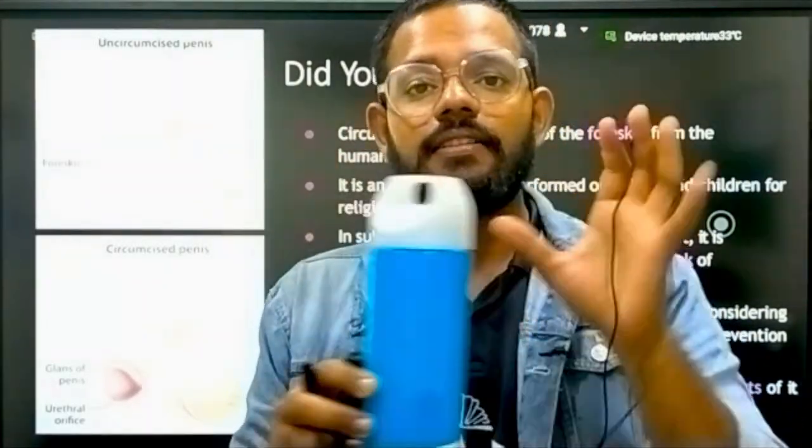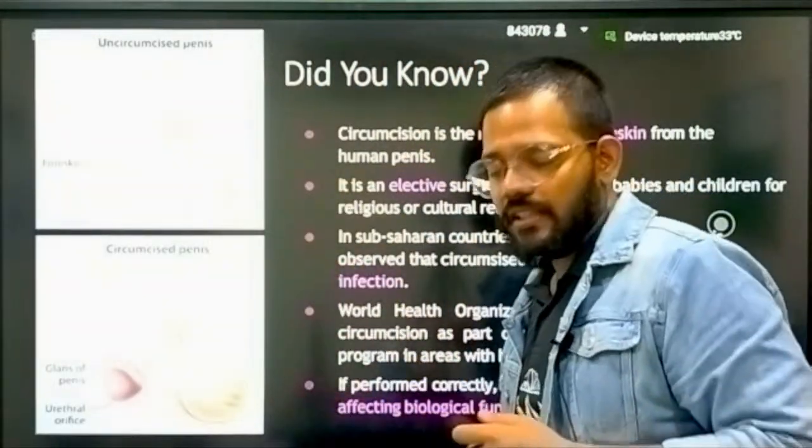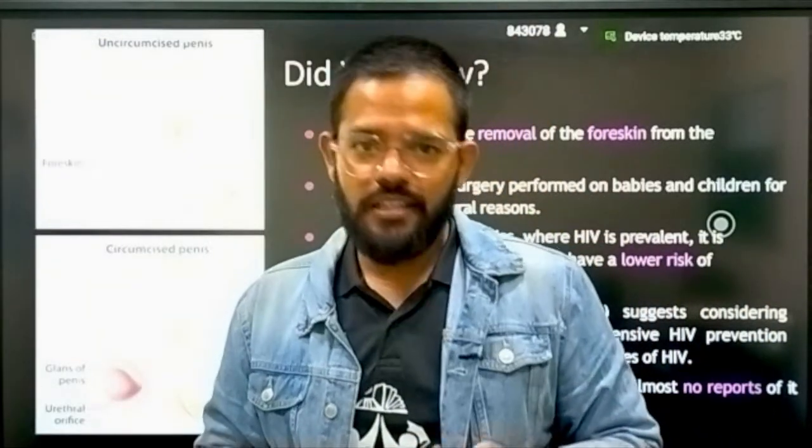Now your glans penis is totally exposed. So this is the process of circumcision. It is not mandatory to be done. It is done in some religions.